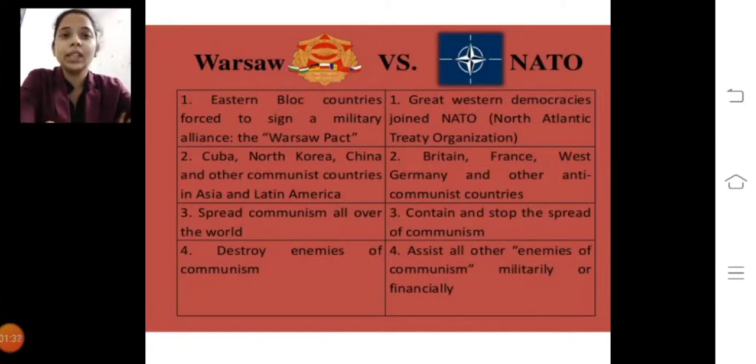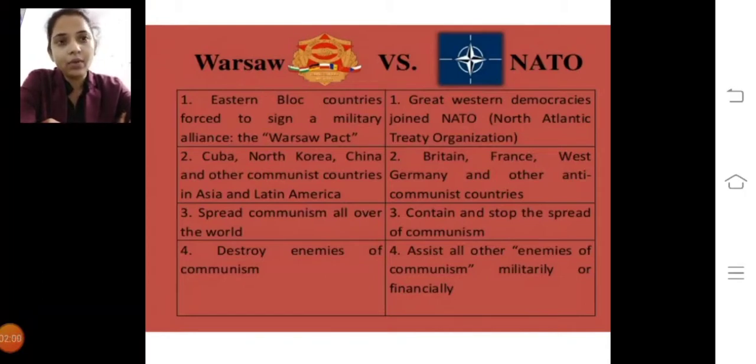So Soviet Russia wanted to spread communism all over the world, and at the same time America wanted to spread capitalism. They wanted to stop the spread of communism, and that's why they made treaties. They just wished to bring nations together to help them, and that's why they established so many organizations.